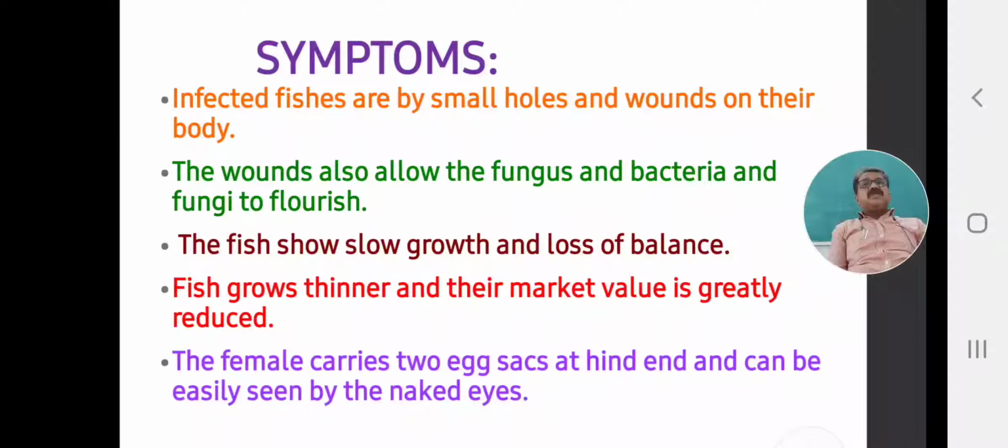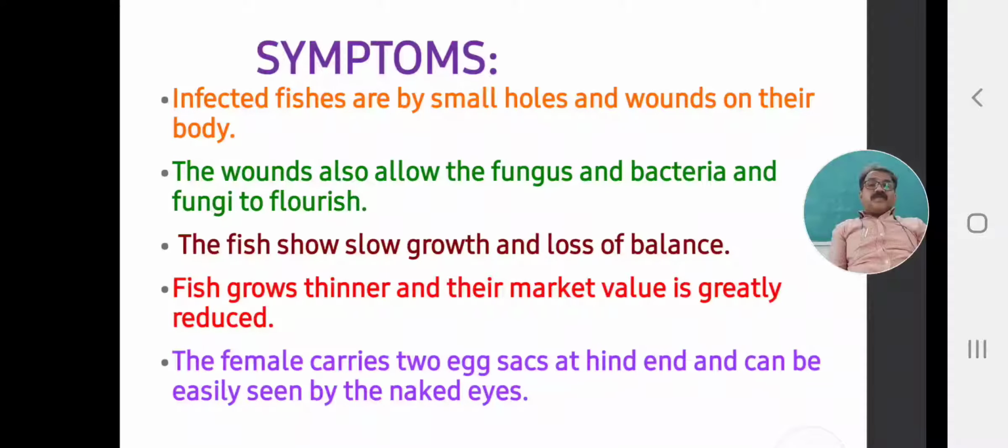Such fishes are consumed and purchased by consumers. Suppose fish are not developed, muscle is not developed, and the fish are thinner and look ugly. Such fishes will not be purchased by any consumer, and ultimately the market value is reduced, which is harmful and dangerous for the fish farmers or fish culturists. It is another economic stress, another economic symptom which can be seen.